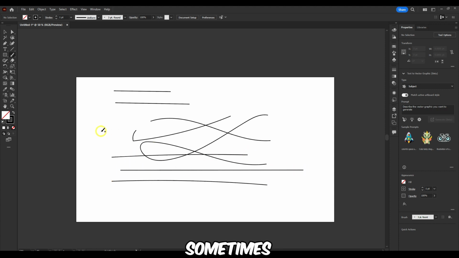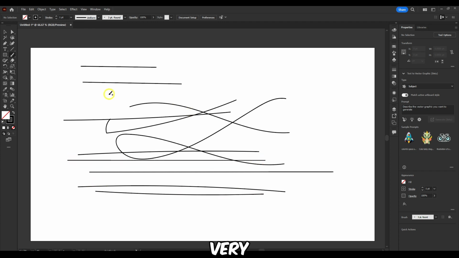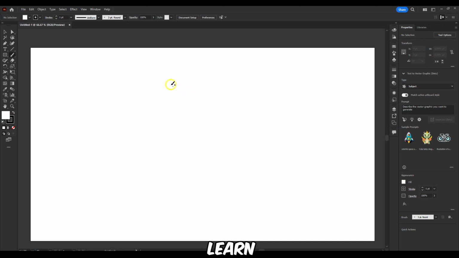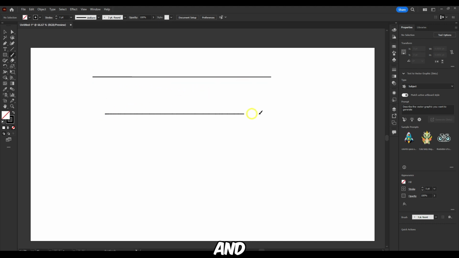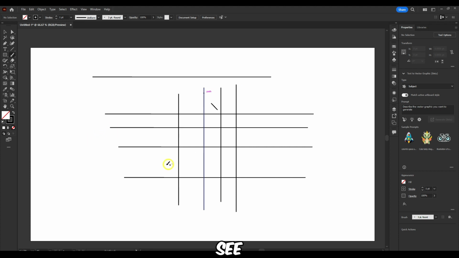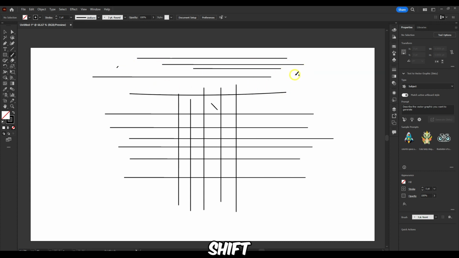Sometimes you get it and it's actually straight, but you have to be very careful. The solution I learned is, if you hold Shift and then draw, all the lines are straight. As you can see, there are no curvy lines anymore. All the lines are straight, and that's only if you hold Shift.